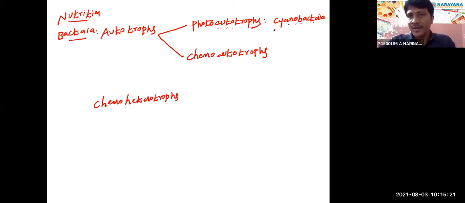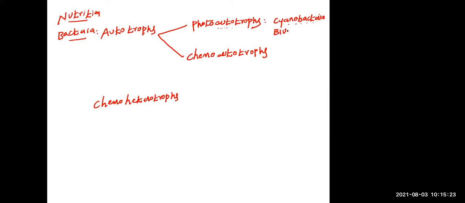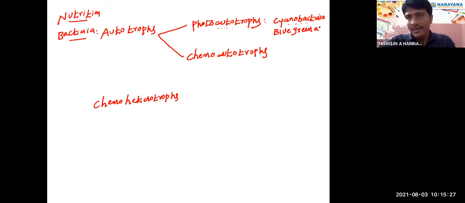What is the other name for cyanobacteria? Blue-green algae. This is not really algae, just a nickname. This is bacteria, not algae, right? So cyanobacteria convert light energy into chemical energy. Next, chemoautotrophs. What is an example for chemoautotrophs?